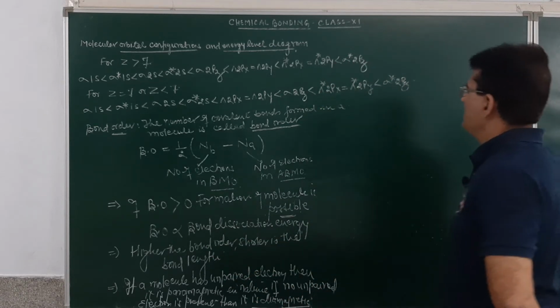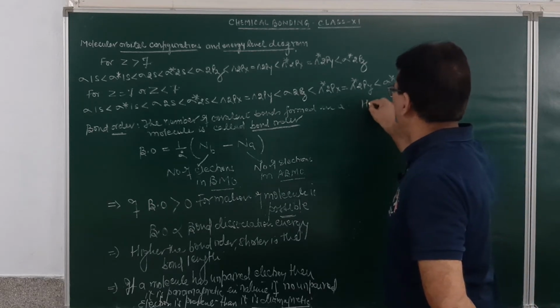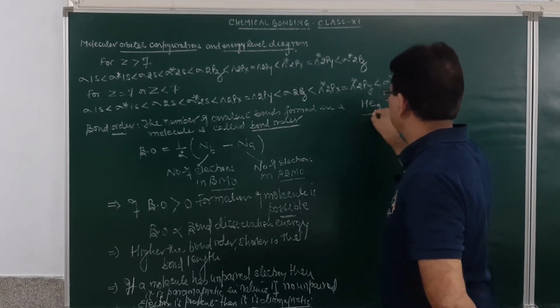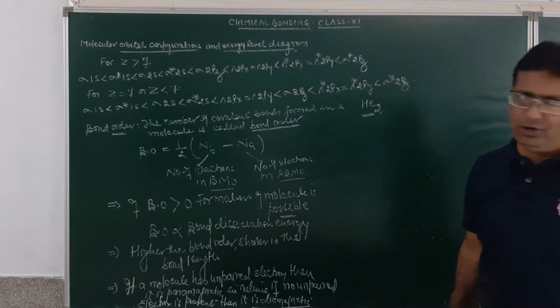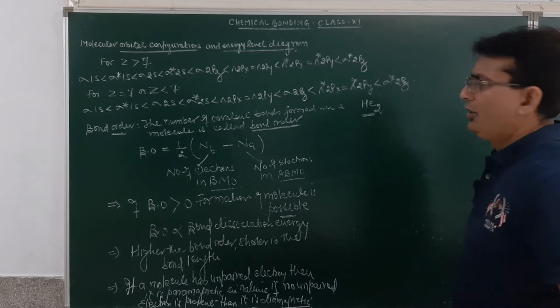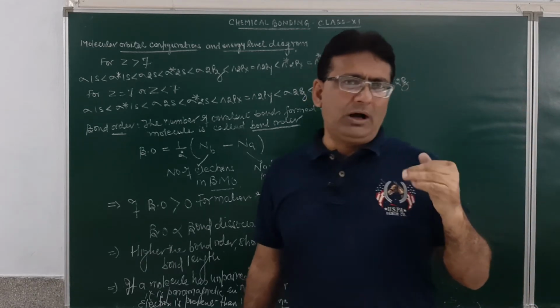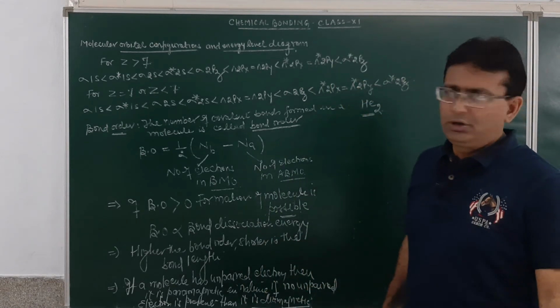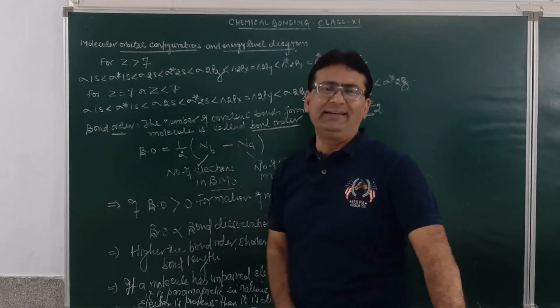As for example, formation of helium molecule. If we consider the He2 molecule, my question to you, does it exist or not? So, how do we find out? What is the atomic number of helium? 2. So, for 2 helium atoms, how many electrons will be there? 4. So, we have to distribute the 4 electrons as per this configuration, which is less than 7.